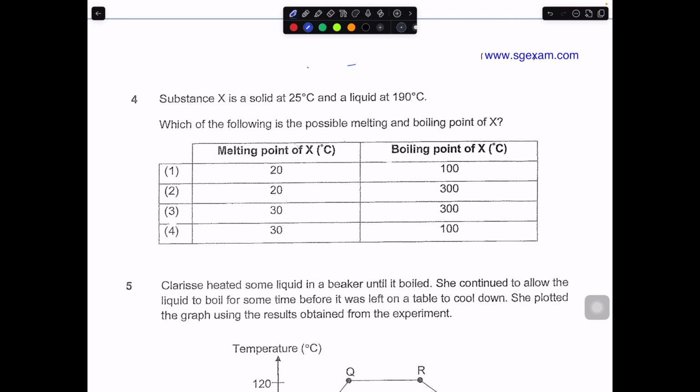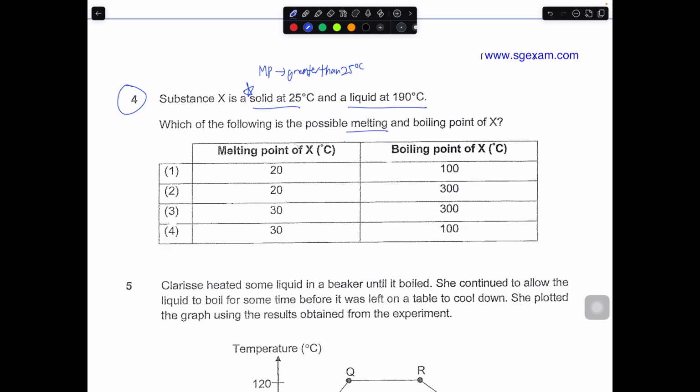Okay, everyone, welcome back to question number 4. Substance X is a solid at 25 degrees, liquid at 190. So which of the following is a possible melting and boiling point of X? So one way to very quickly know the melting point of X, if you already know that the substance is a solid at 25 degrees, that means the melting point is greater than 25 degrees. That's one thing for sure.